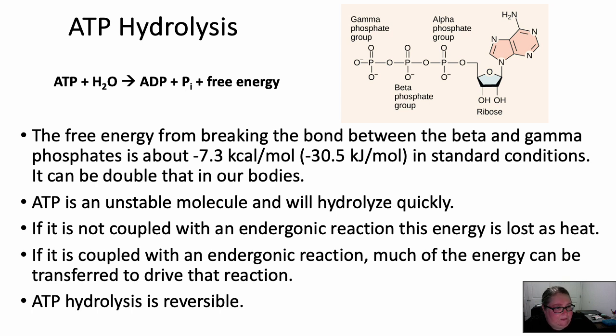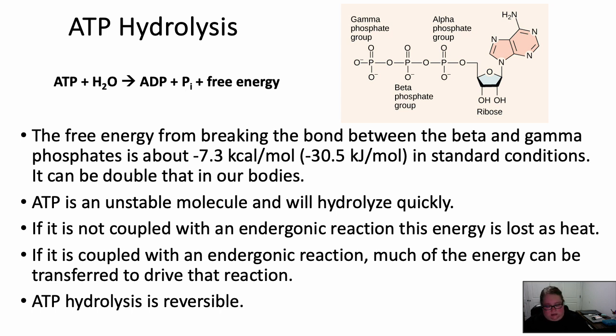Okay, so ATP hydrolysis is what we call an exergonic or energy releasing reaction, and it's always going to be coupled with an endergonic reaction, so a reaction that needs energy. The thing is, if it's not coupled to a second reaction, all the energy that we made from breaking that bond between the beta and gamma phosphate is going to be lost as heat.